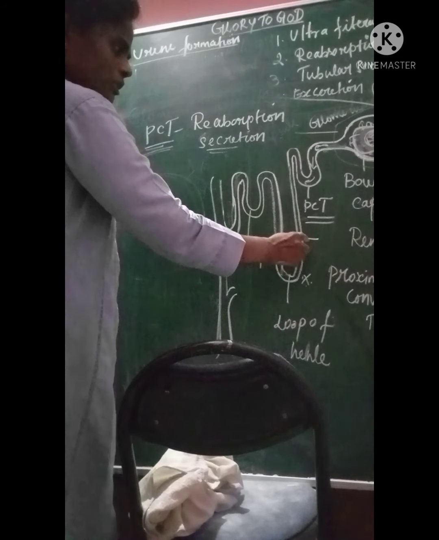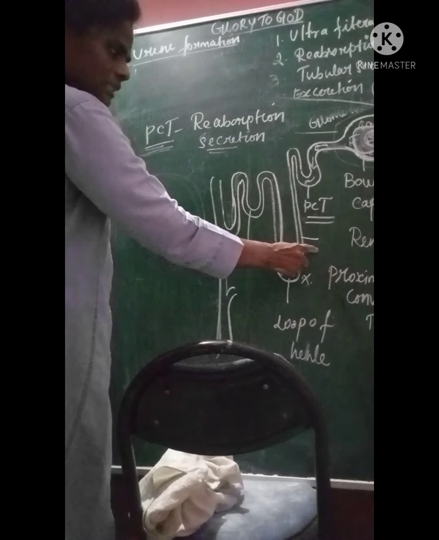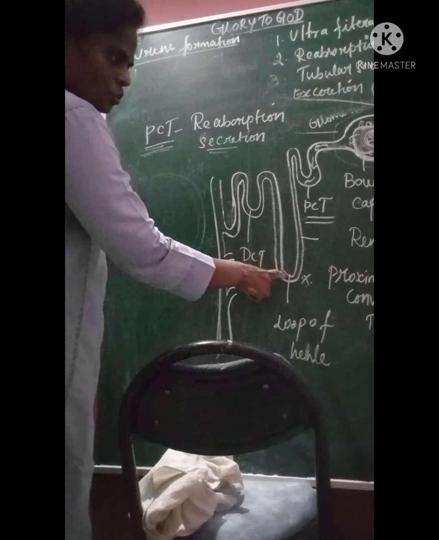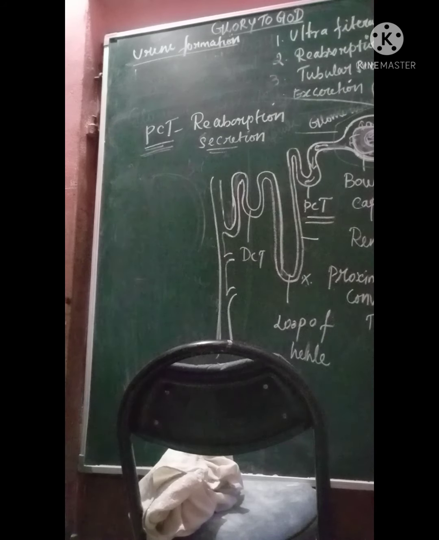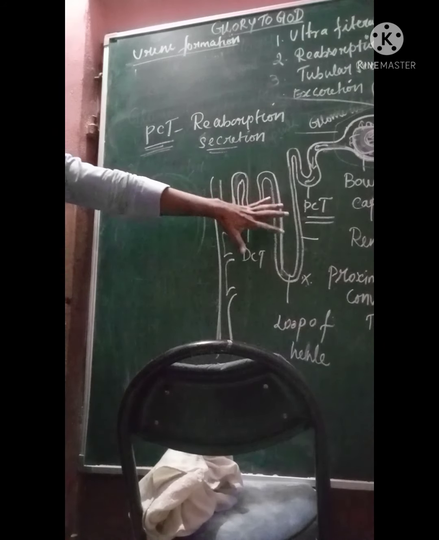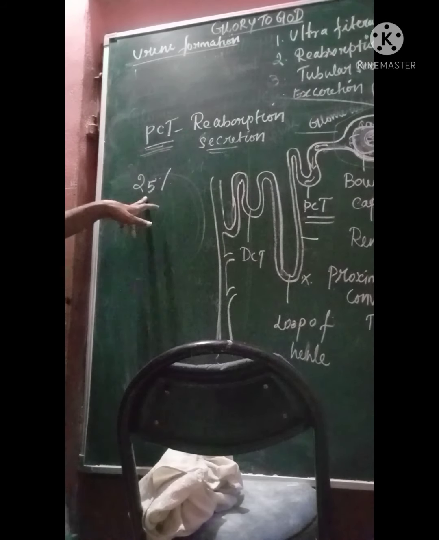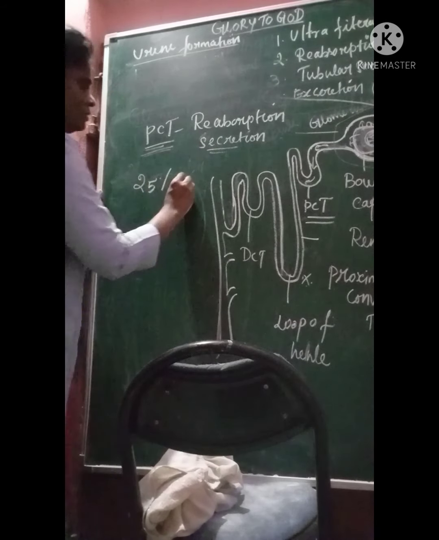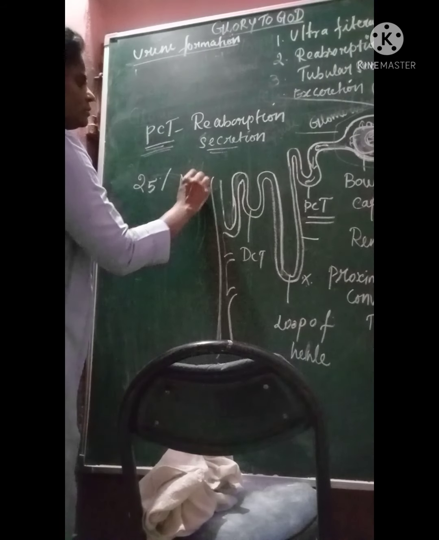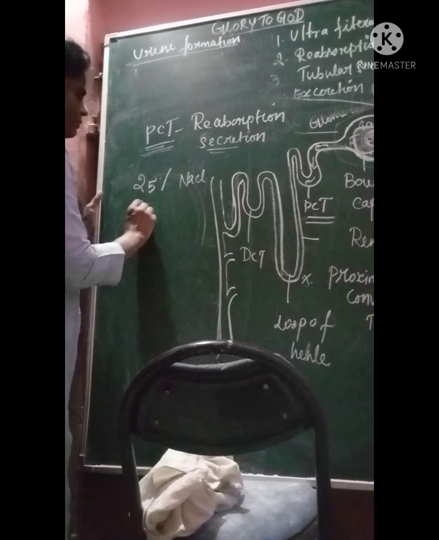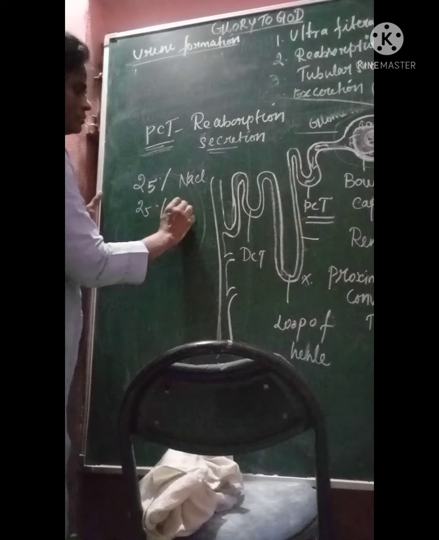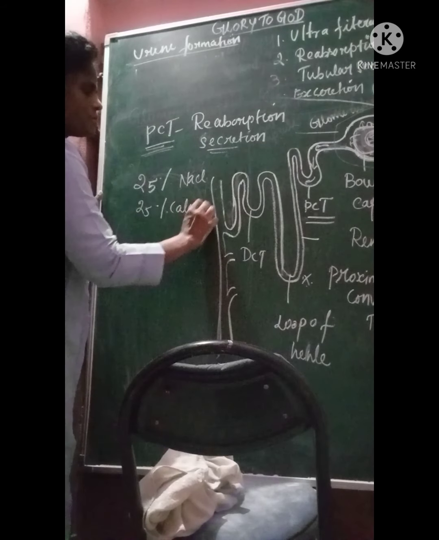Once it comes here, it doesn't allow the water to escape. And what happened in the loop of Henle? Again some reabsorption happens. 25% of the sodium, NaCl, and 25% of the calcium is reabsorbed here.